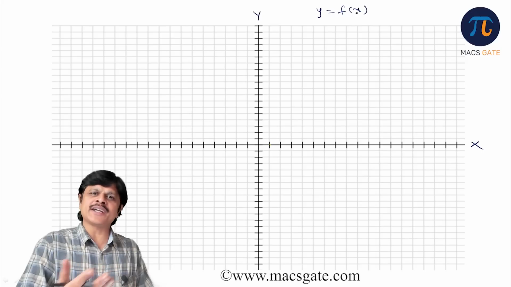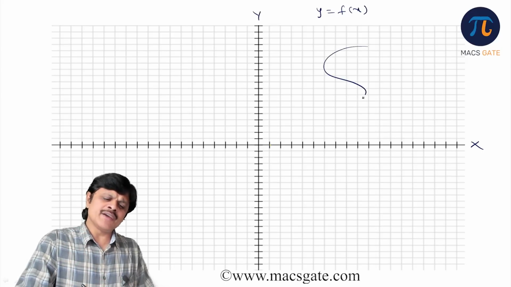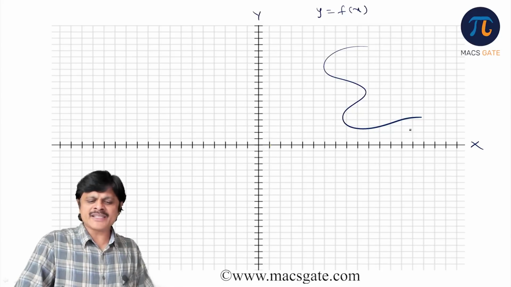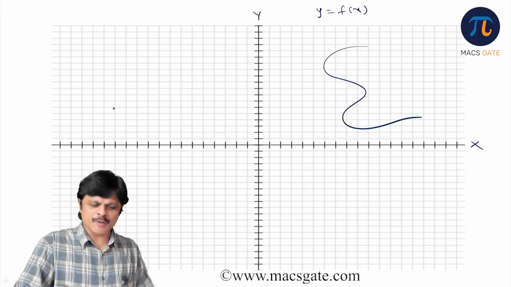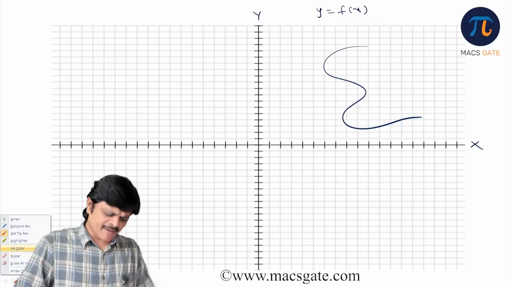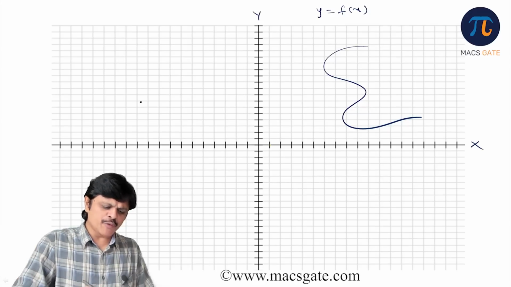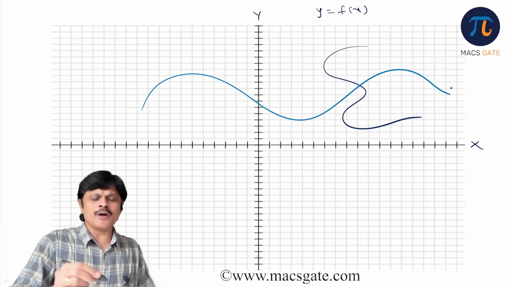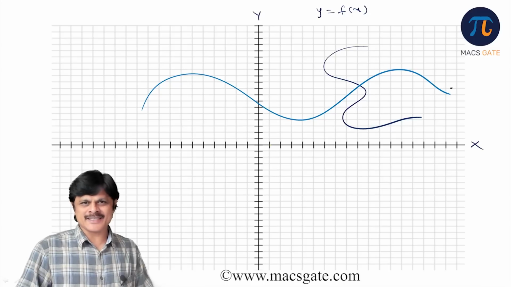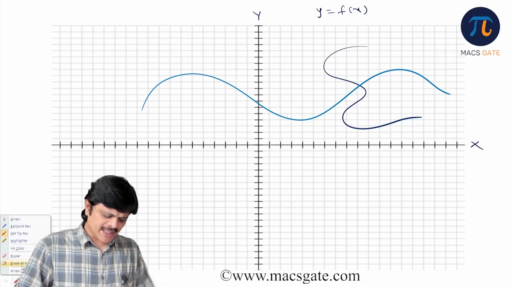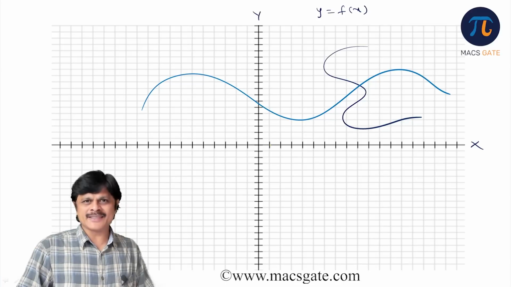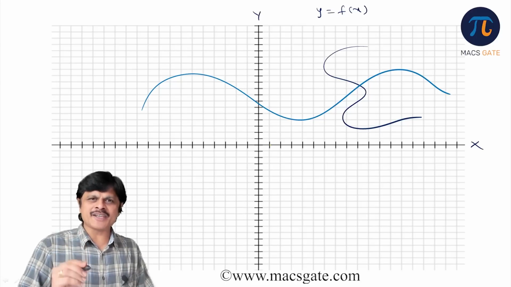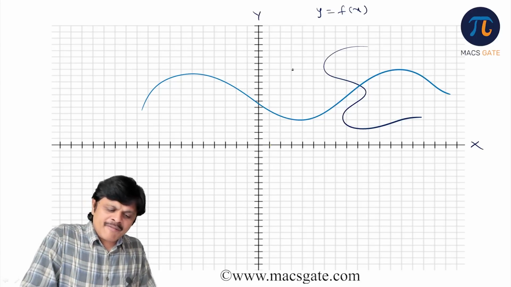Don't expect that relation to be a function. For a relation between x and y, we can draw a graph, but this need not represent a function. Some of the relations may represent functions. So we have a beautiful test for this called the vertical line test. What this vertical line test says is: for the given relationship between y and x, if you plot that graph, it represents a function if a vertical line